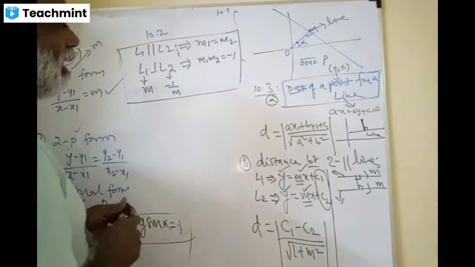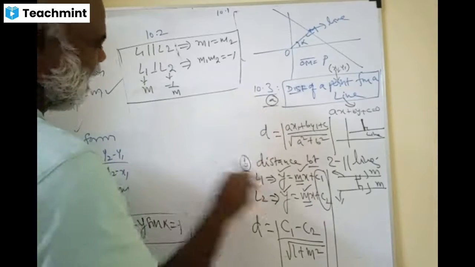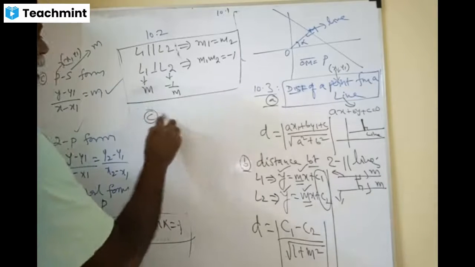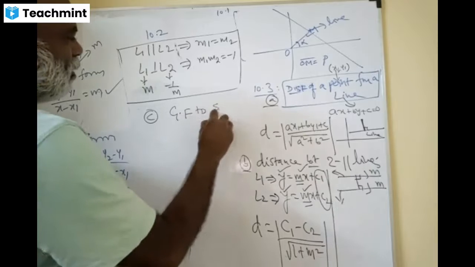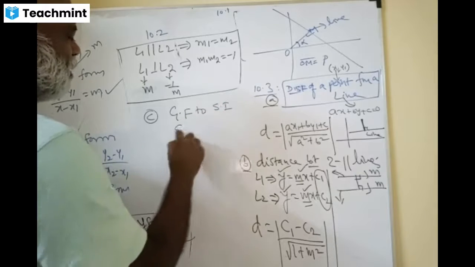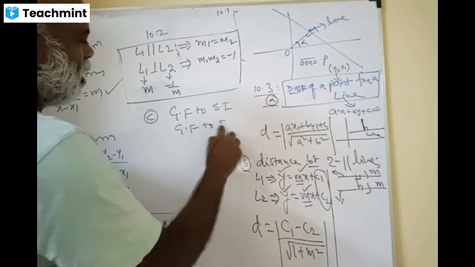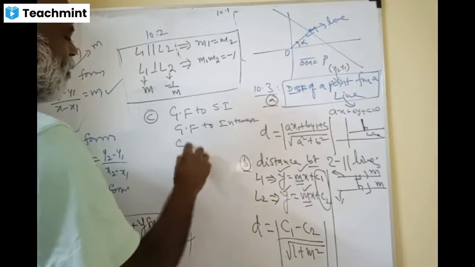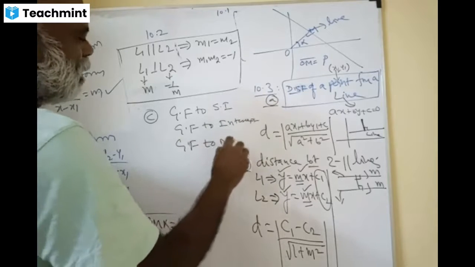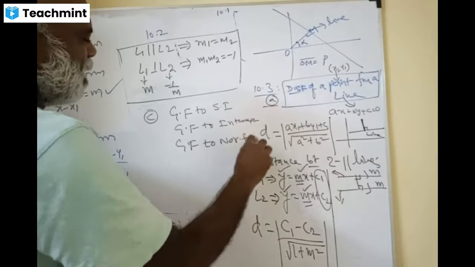Wonderful. 10.3 A, B, and C. What is 10.3 C? General form to slope intercept form, general form to intercept form, and general form to normal form. These are the three things.